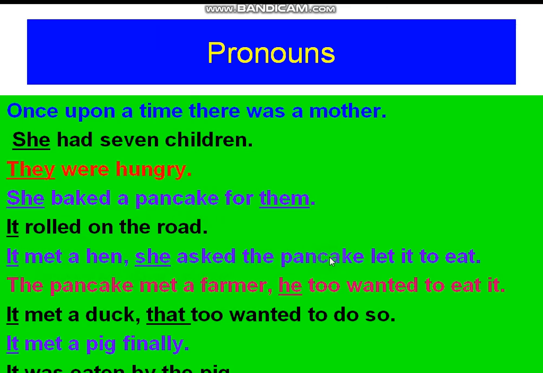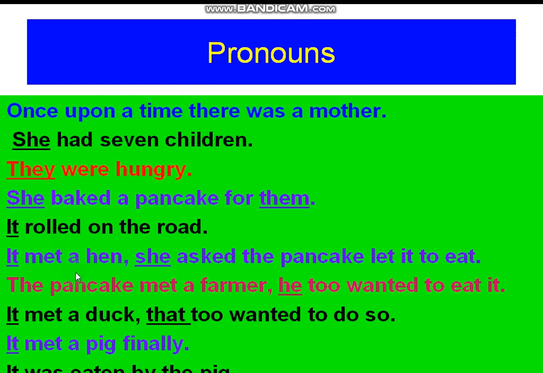She asked the pancake, let me eat it. Who is she here? Hen. Hen is a noun. Instead of hen, I have used the word she. So as it is used instead of a noun, this she is called a pronoun.